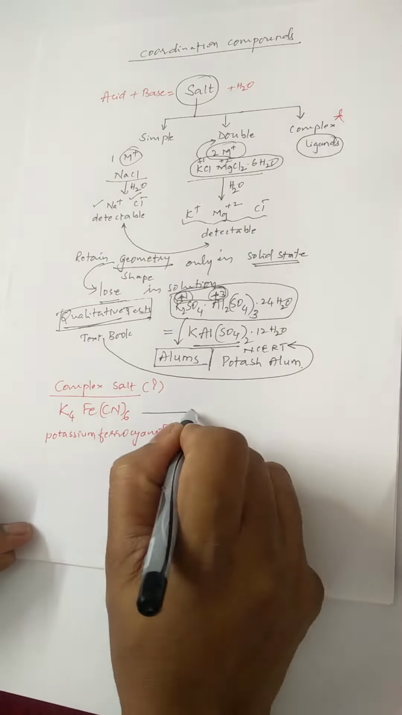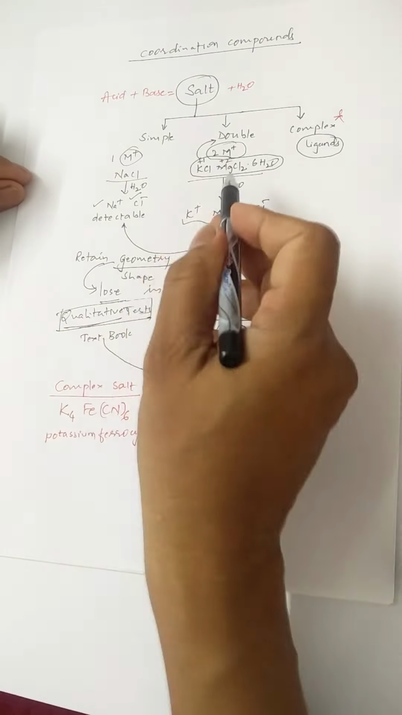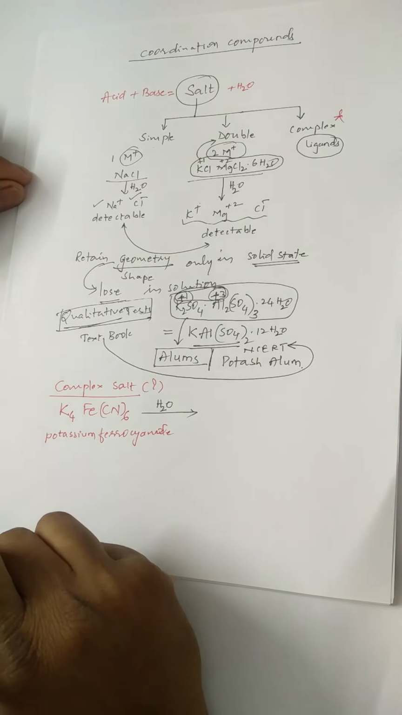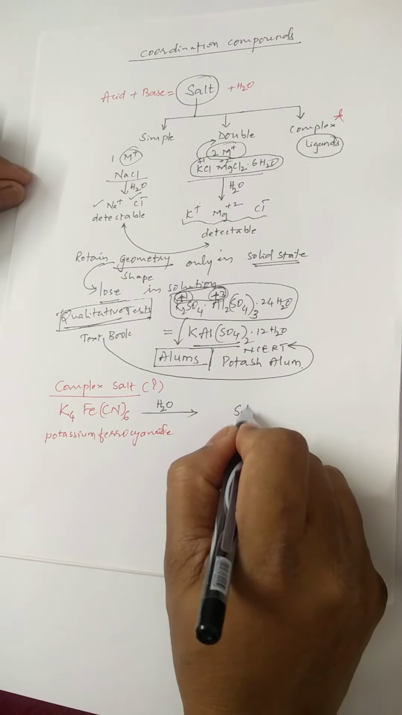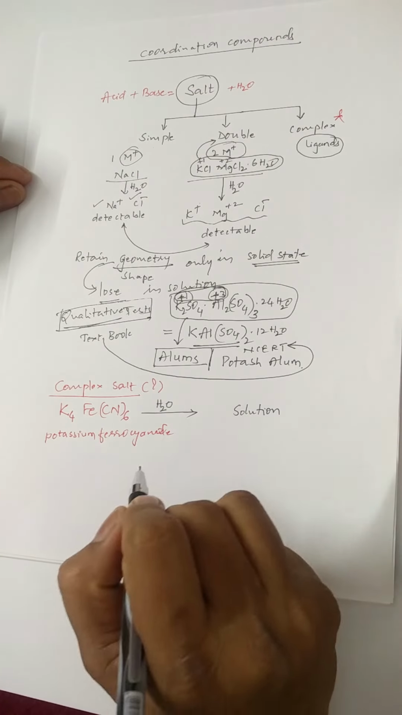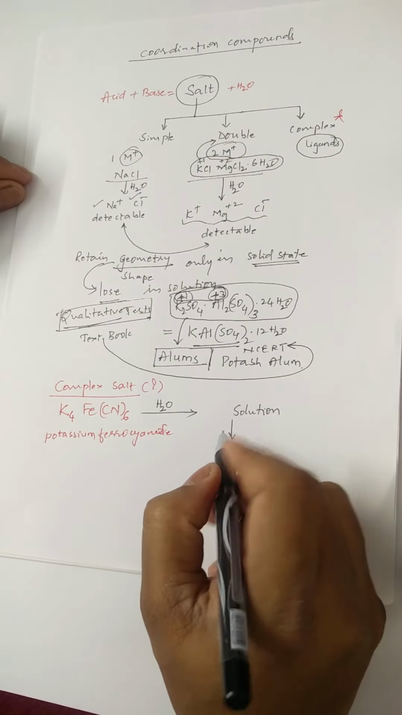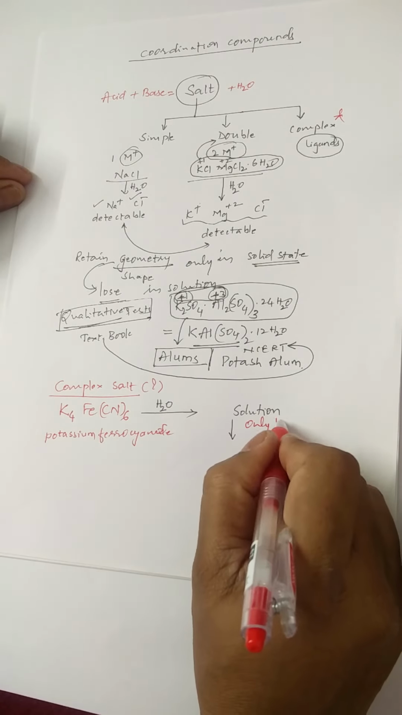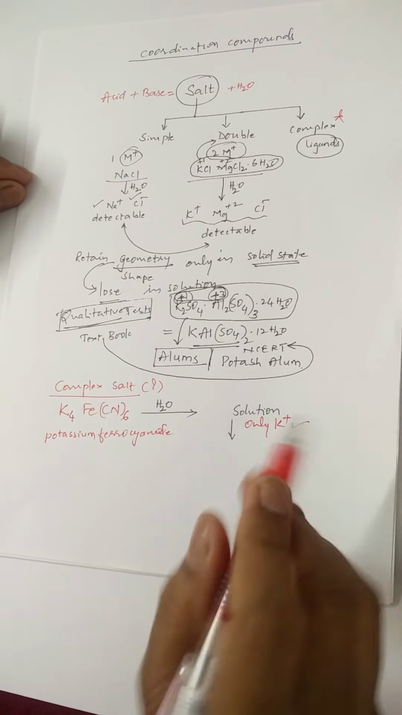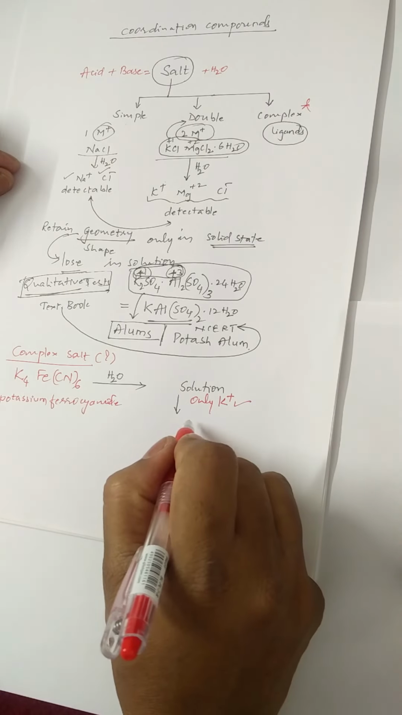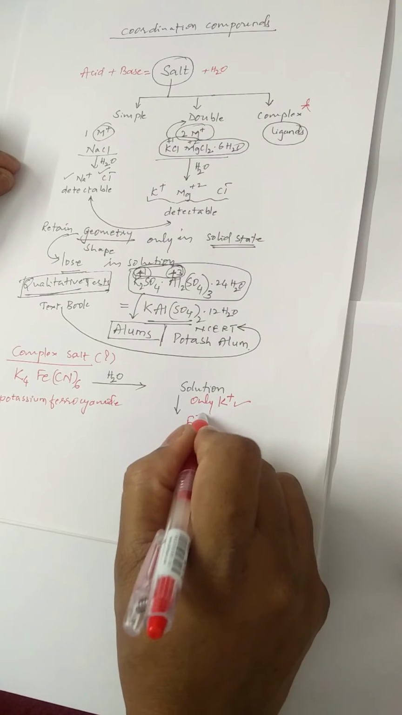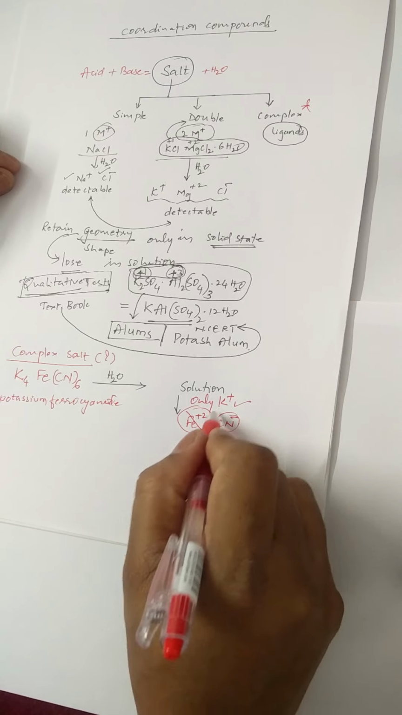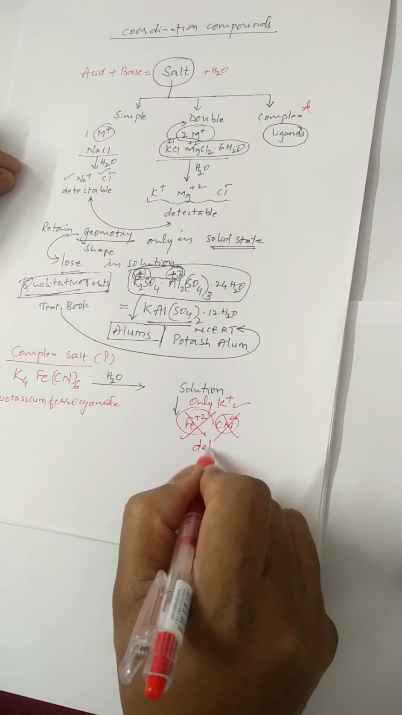As we have done for simple and double salts, let us add this into water. The solution which is produced is capable of answering only the potassium ion, but it will not answer iron ion and cyanide ions. These ions are not detectable.